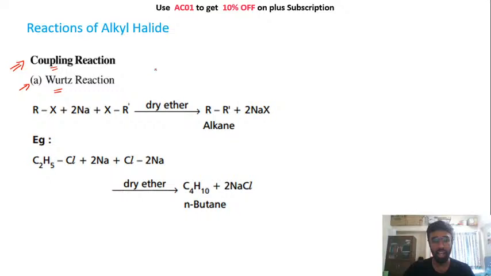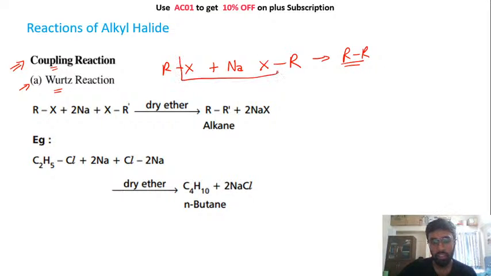In the Wurtz reaction, अपन क्या करते हैं ना, we take any alkyl halide. Let's say we are taking this RX. अपन simply we add sodium to it. This RX will combine with one of the other RX to give you the final alkane. So this is the alkane that we are getting. This thing is leaving, and you are getting an alkane. We will see the reaction mechanism of this reaction in a while.